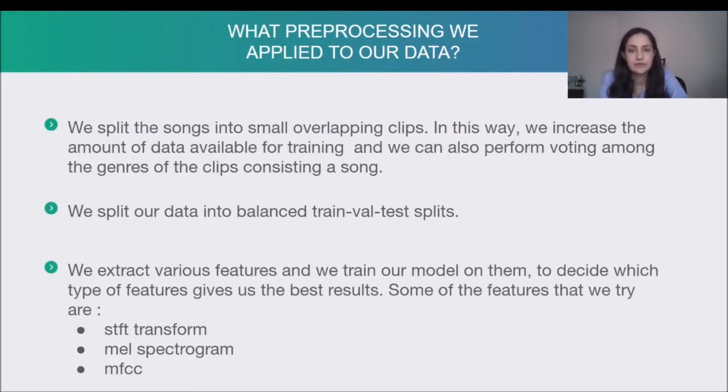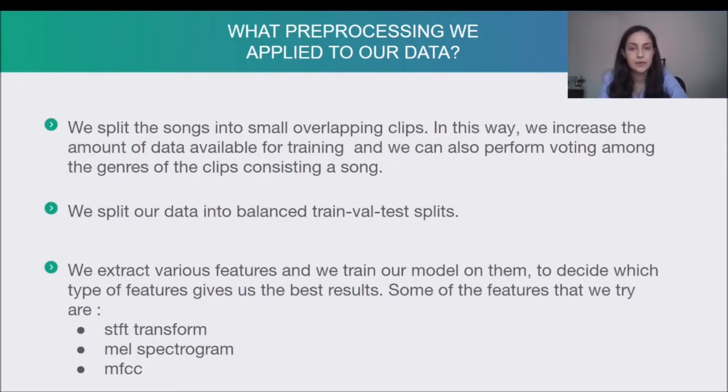Before we talked about feature extraction, but before actually applying feature extraction to our data, we need to perform some preprocessing on them. The first thing we do is to split the songs into small overlapping clips. In this way, we increase the amount of data available for training, and we can also perform voting among the genres of the clips consisting a song. After that, we split our data into balanced train, validation and test splits.